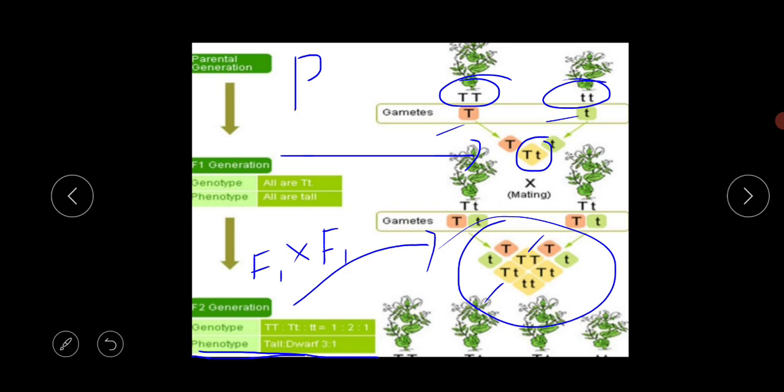Capital T is obviously tall because of the dominant gene.